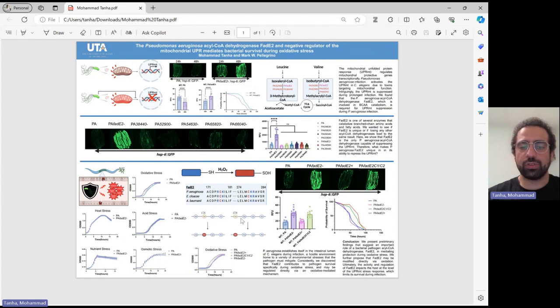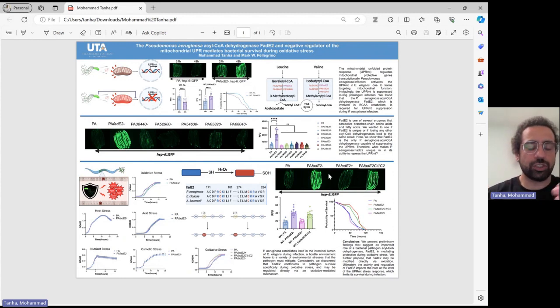We replaced those with serine, and the mutant that we constructed is called Pseudomonas aeruginosa C1, C2. We looked at the bacterial growth under oxidative stress and compared it to the wild type. The wild type survived much better. The mutant showed the same growth as the FadD2 knockout.